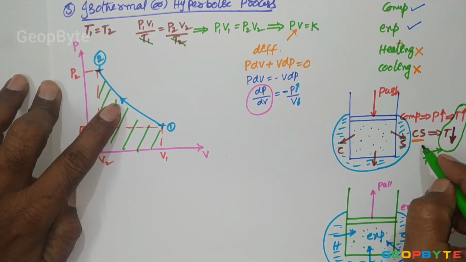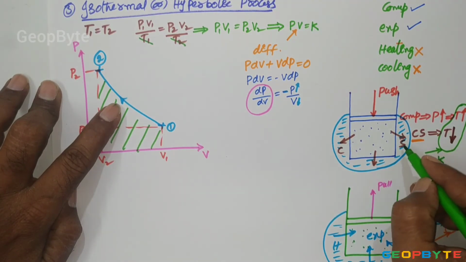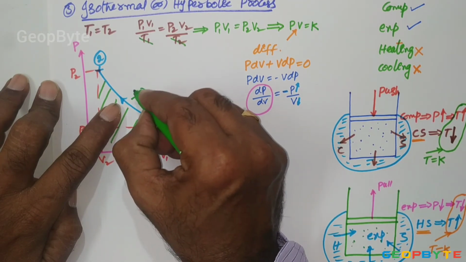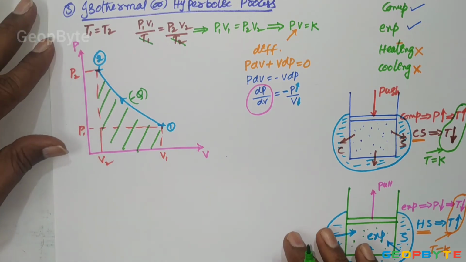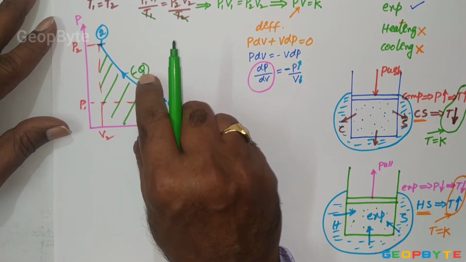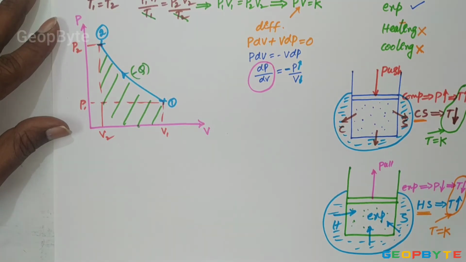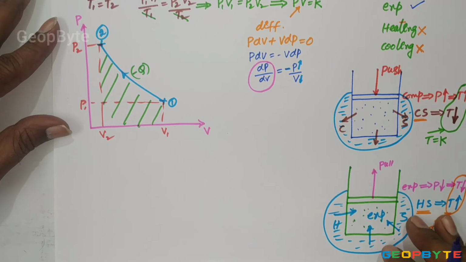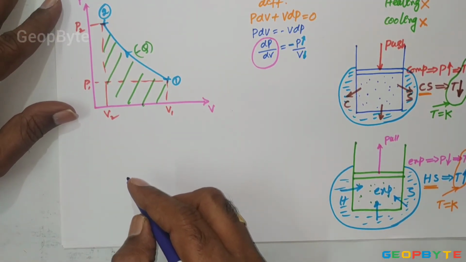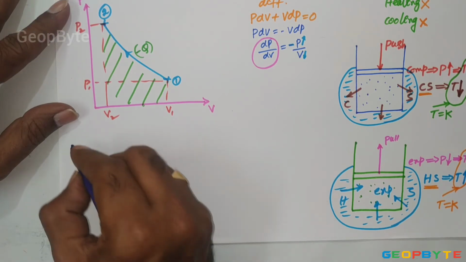That isothermal compression is possible by adding the cold source. Once the cold source is added, the heat is rejected to the cold source. Similarly, for isothermal expansion, we have to add plus Q, because isothermal expansion is possible only by adding a hot source. Now let us have the mathematical relation for thermodynamic work.